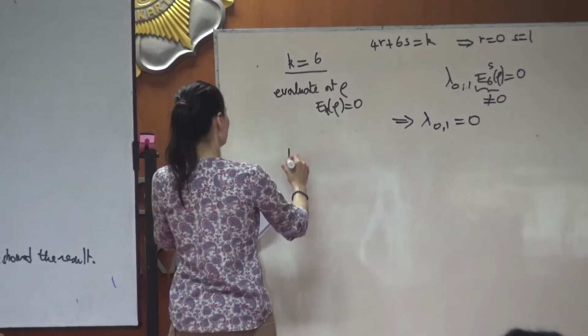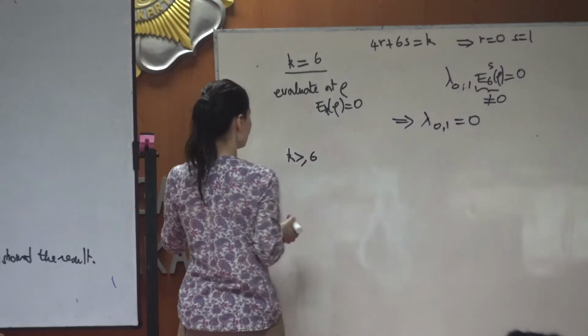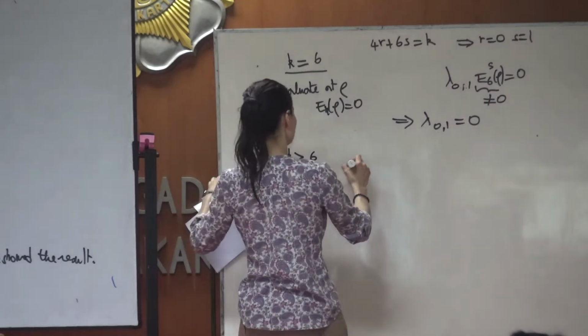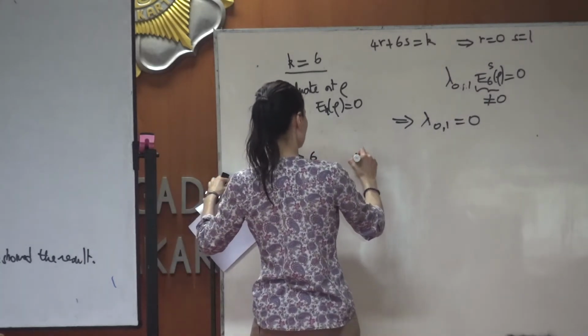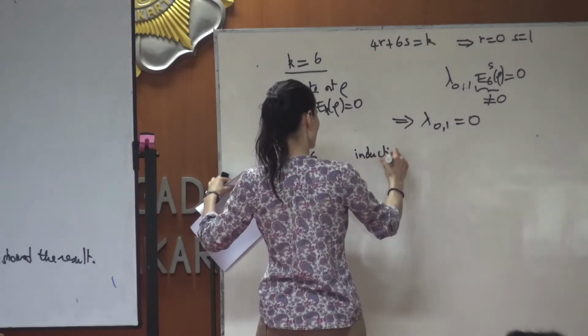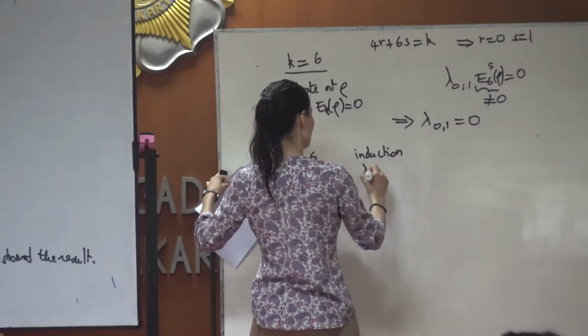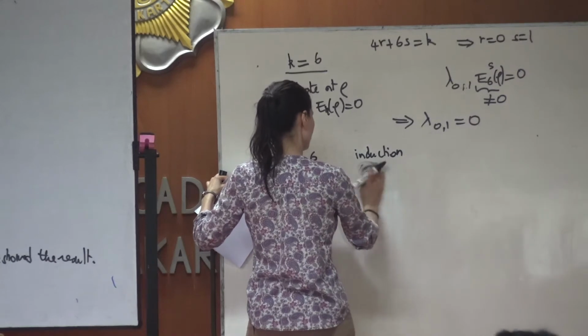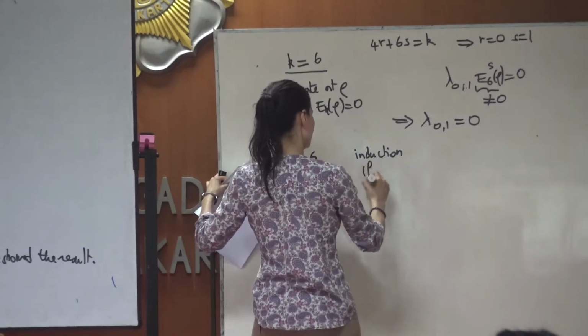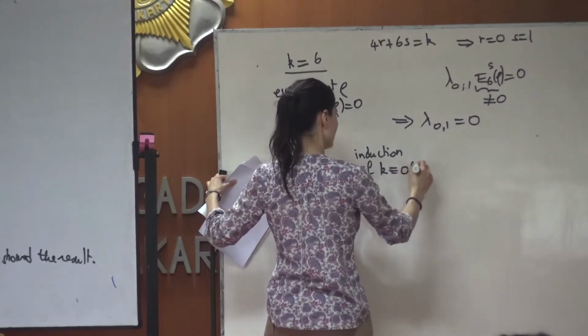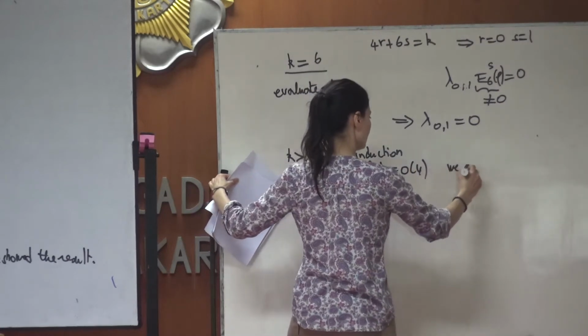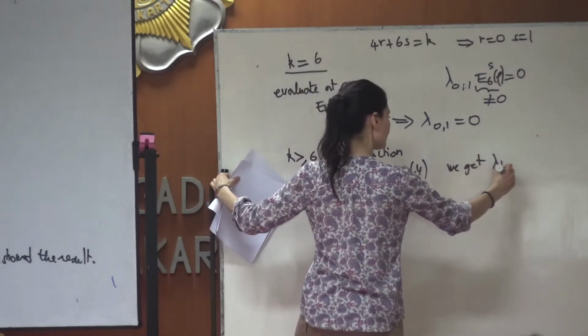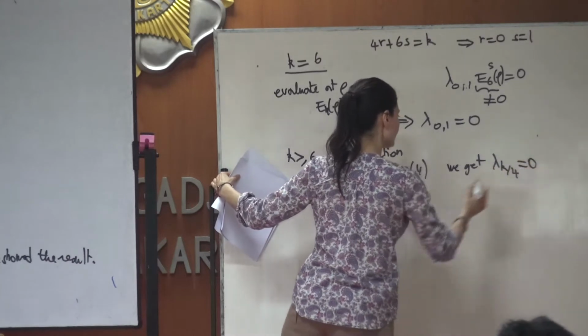And now for K greater than 6, we proceed by induction. We first show, like before, that if K is a multiple of 4, we get the term lambda_{K/4,0} equal to 0.